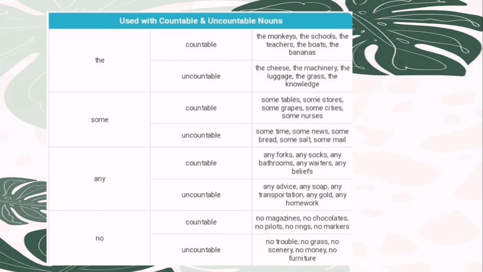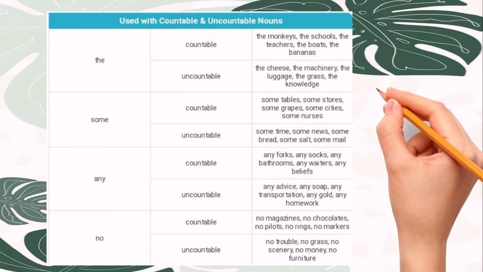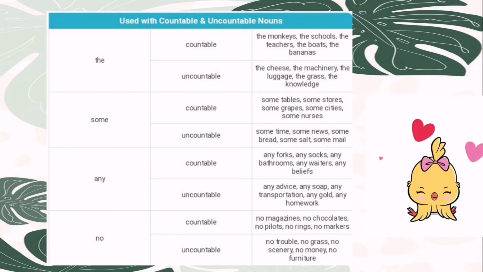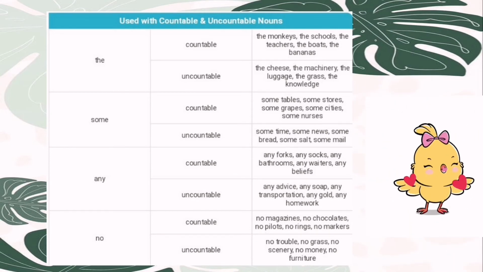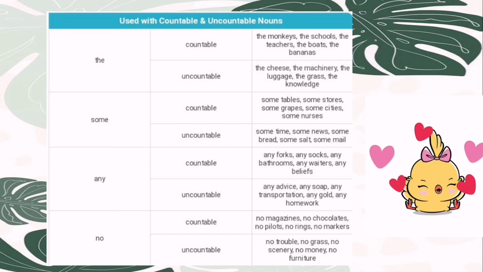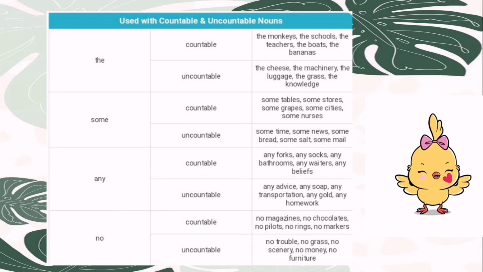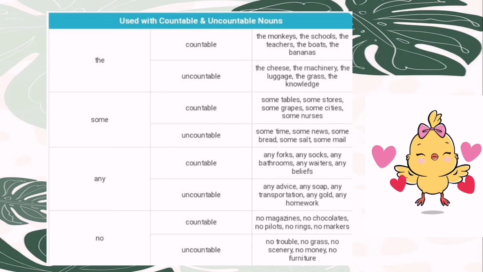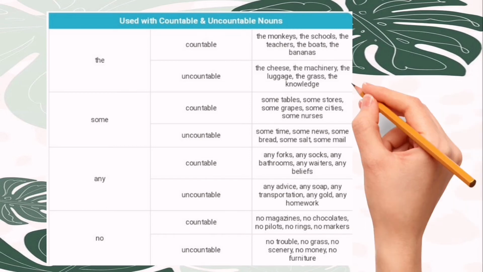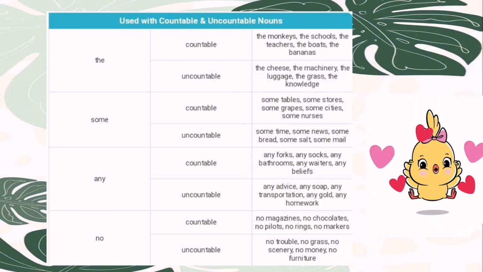We use these words with countable and uncountable nouns. The, for countable: the monkeys, the schools, the teacher, the books, the bananas. Uncountable: the cheese, the machinery, the luggage, the grass, the knowledge. Some, for countable: some tables, some stores, some grapes, some cities, some nurses. Uncountable: some time, some news, some bread, some salt, some meal.